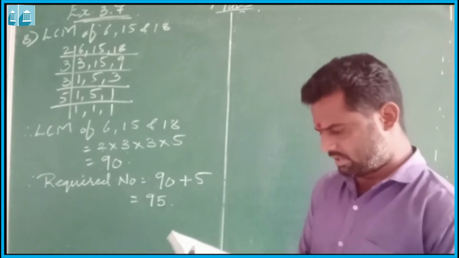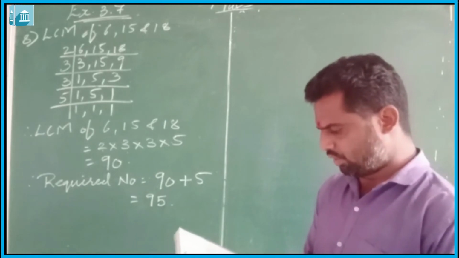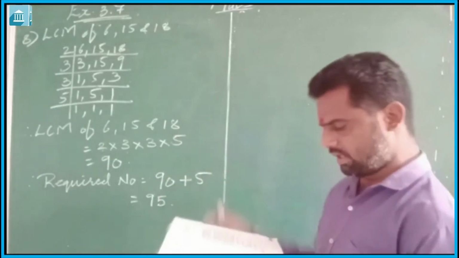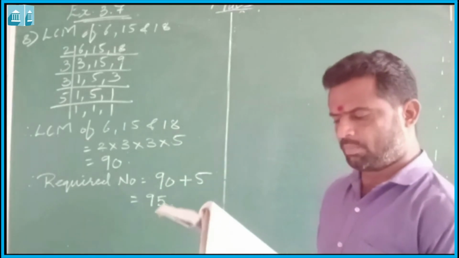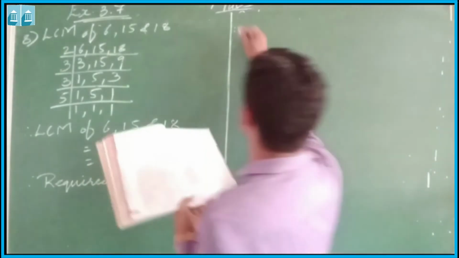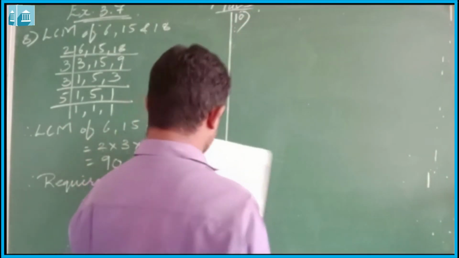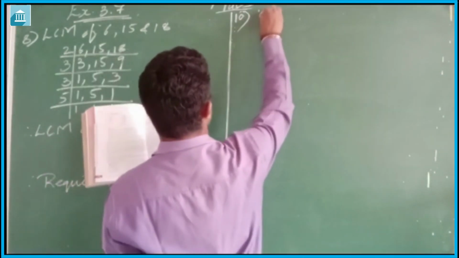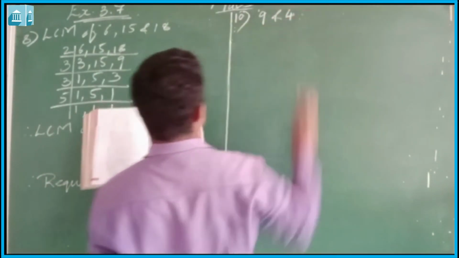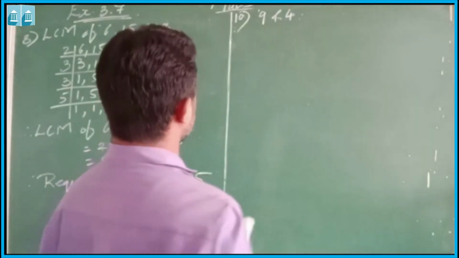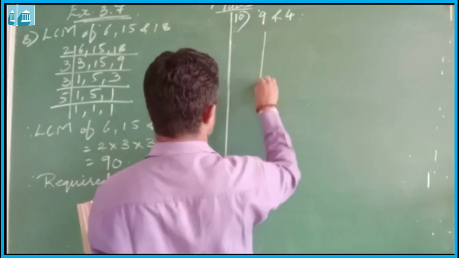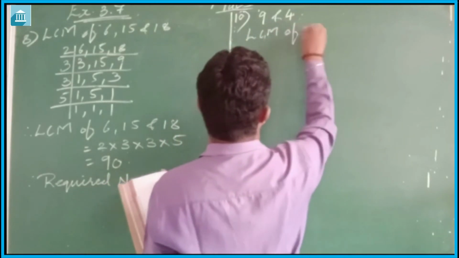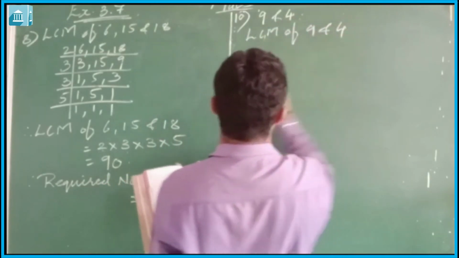Question number 9 is: find the smallest 4-digit number divisible by these numbers. This is the same as we had done earlier. Let us do question number 10. Find the LCM of the following numbers. The first one is 9 and 4. We have to find the LCM of 9 and 4.